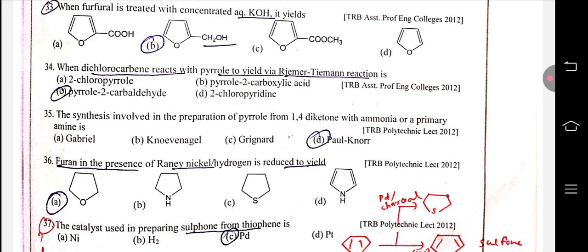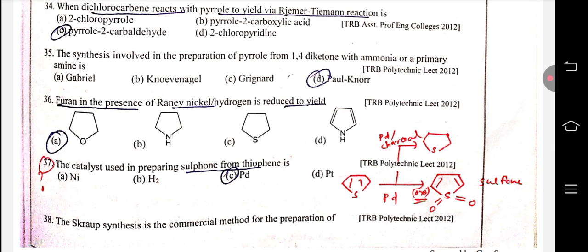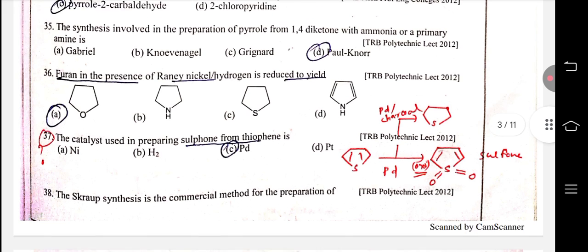Repeated question. The synthesis involved in the preparation of pyrrole from 1,4-diketone with ammonia or primary amine is otherwise called Paal-Knorr synthesis. Furan in the presence of iron and nickel with hydrogen is reduced to yield tetrahydrofuran, generally known as THF.